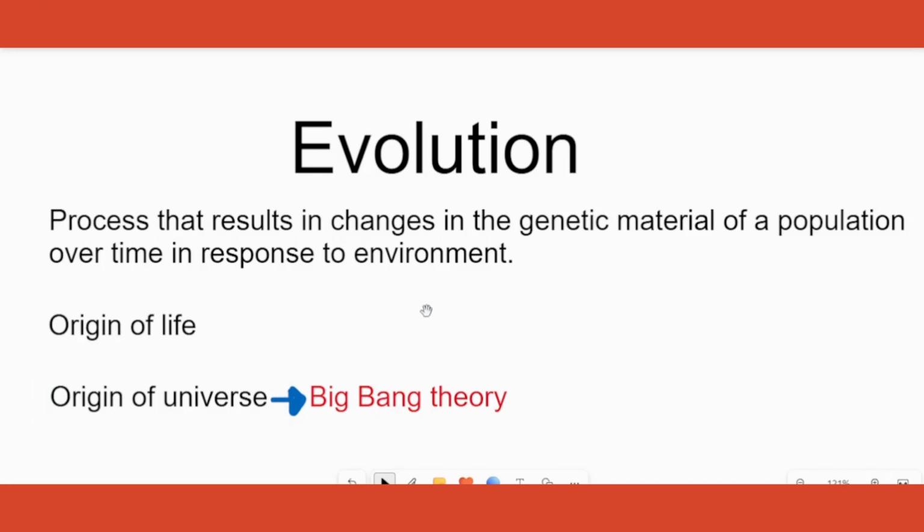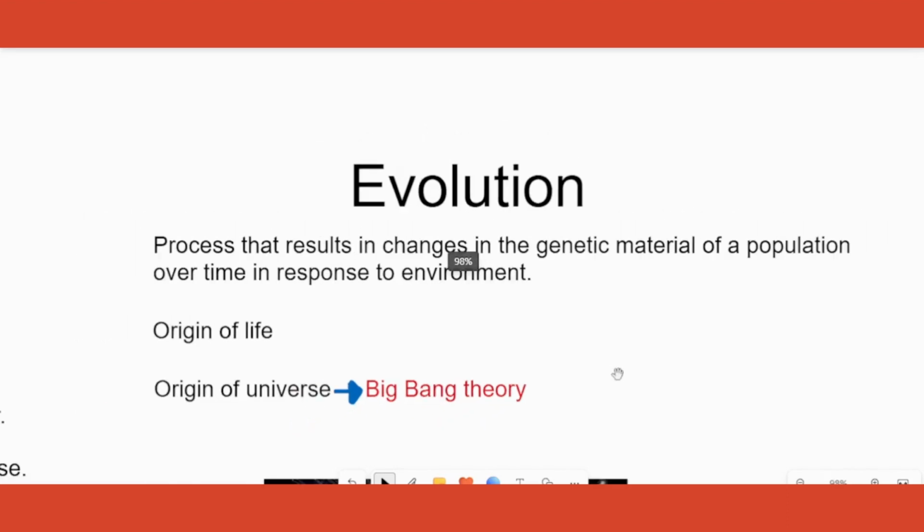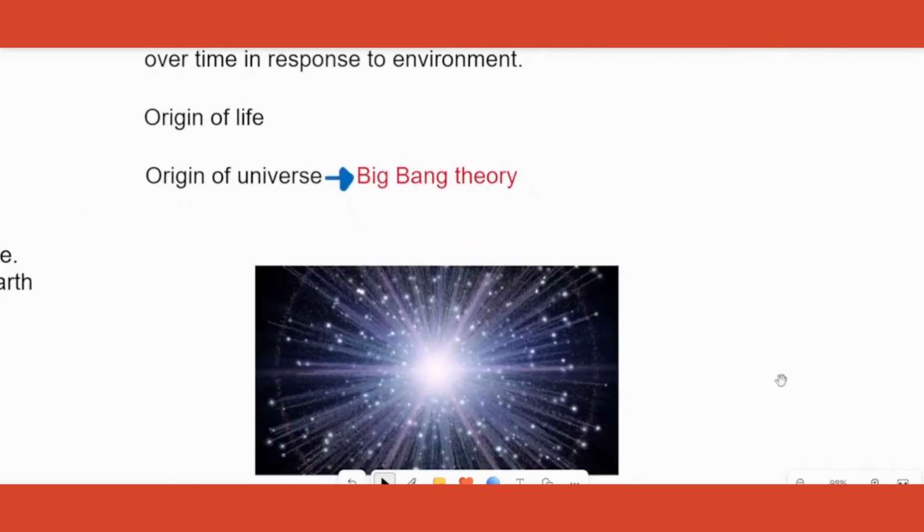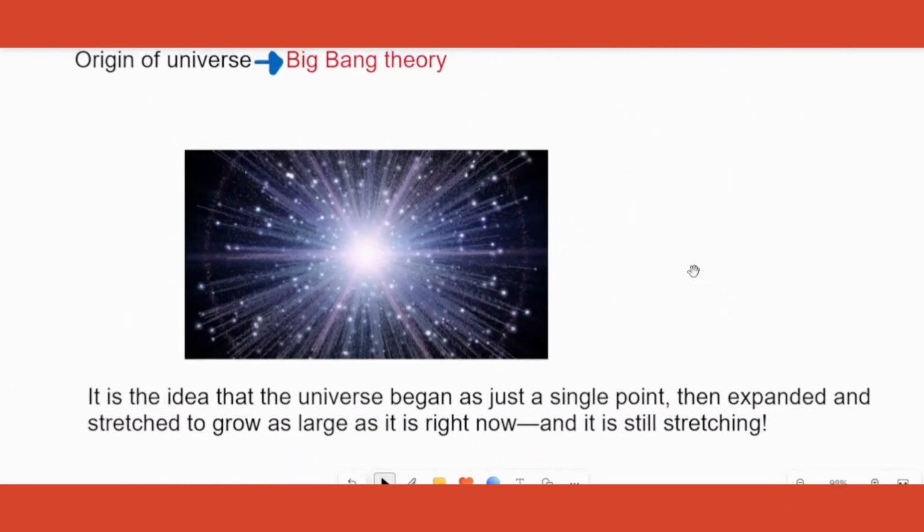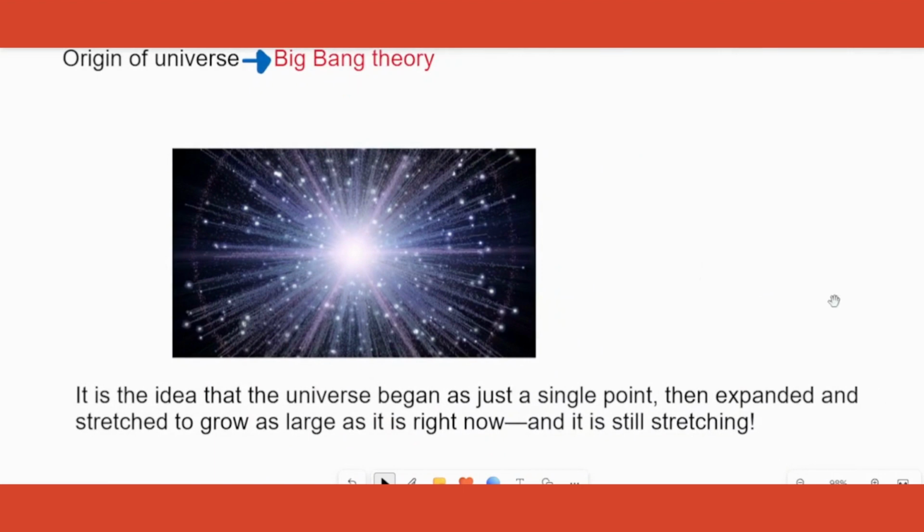The origin of the universe is explained by the theory called the Big Bang theory. So what is this Big Bang theory? Big Bang theory states that all that we are seeing, the entire universe, started from a single point. All the universe started from a single point and it expanded from there, and it is still going on stretching or expanding. That is what is called the Big Bang theory.